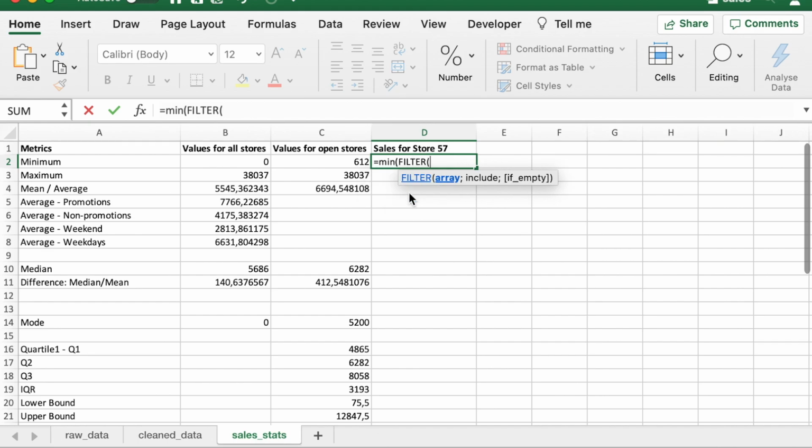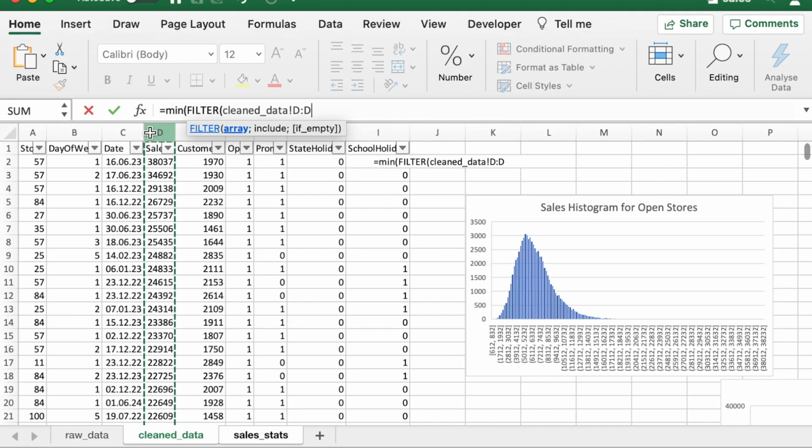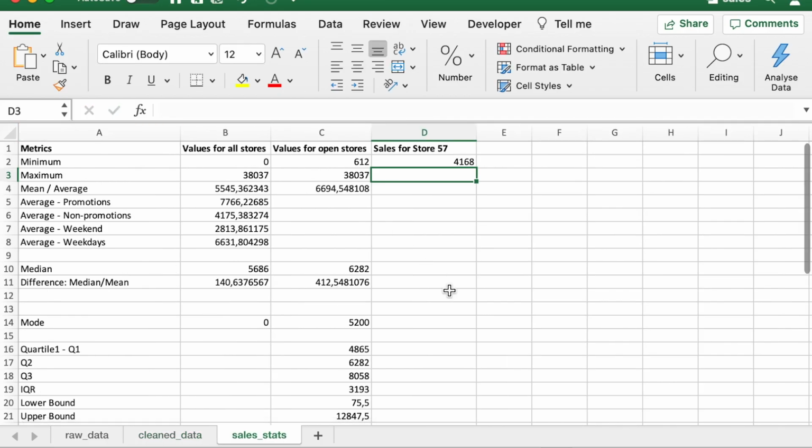and we specify what we want to filter on. What do we want to get the average of? We want to get the average of our sales. And what's our condition? We want to make sure that store ID is equal to 57. With this, we will get the minimum for only the rows where the criteria is fulfilled. And here we have the minimum coming out to be 4,168.